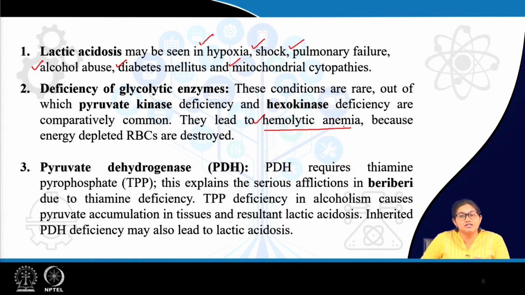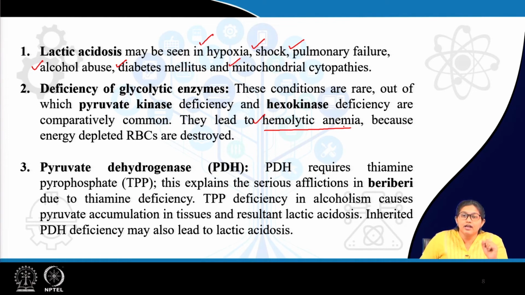RBC is dependent totally on glycolysis for the supply of ATP or energy, because why? There is no TCA cycle or citric acid cycle in RBC. Why? There is no mitochondria, and TCA cycle occurs inside mitochondria. So, basically for provision of energy, RBC is totally dependent on glycolysis.